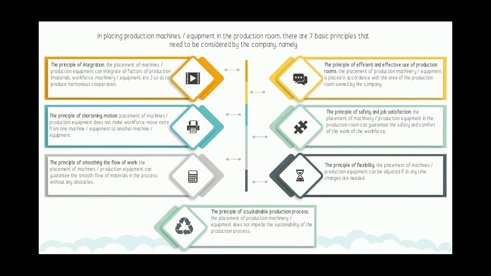The principle of flexibility. The placement of machine or production equipment can be adjusted if at any time changes are needed. Then, the last principle is the principle of sustainable production process. The placement of production machinery or equipment doesn't impede the sustainability of the production process.